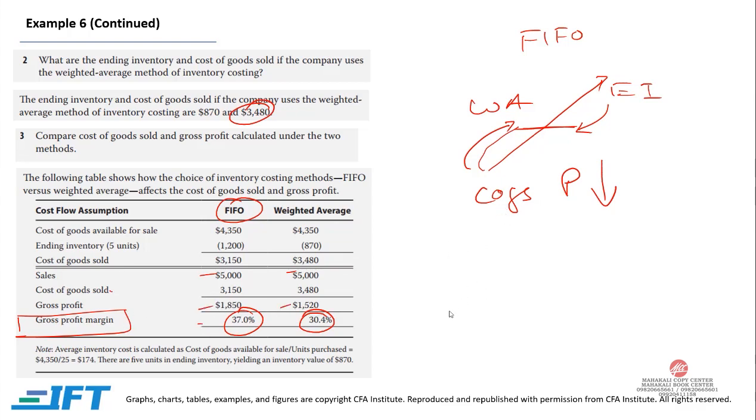So one thing for sure, if we go from first in first out to weighted average, cost of goods sold will increase and ending inventory would go down. If cost of goods sold increases, this is going to pull down the gross profit.